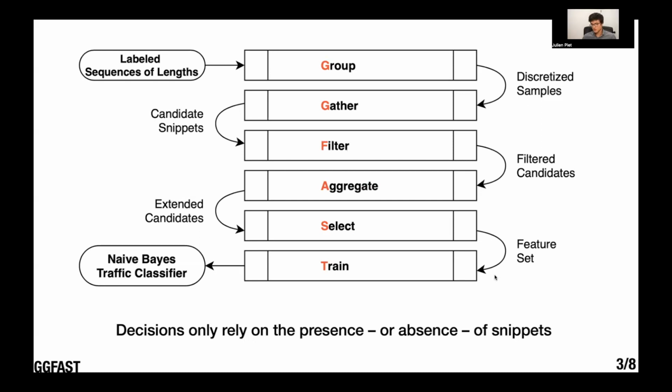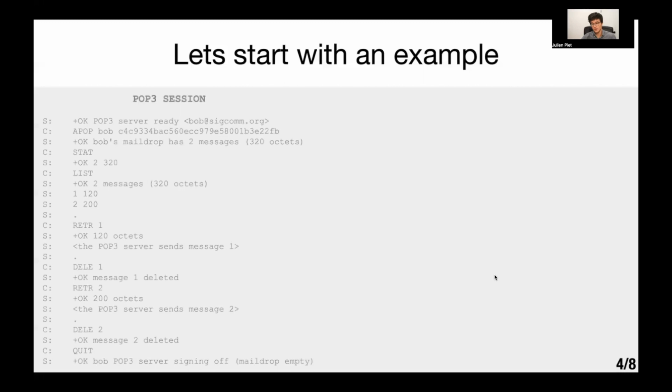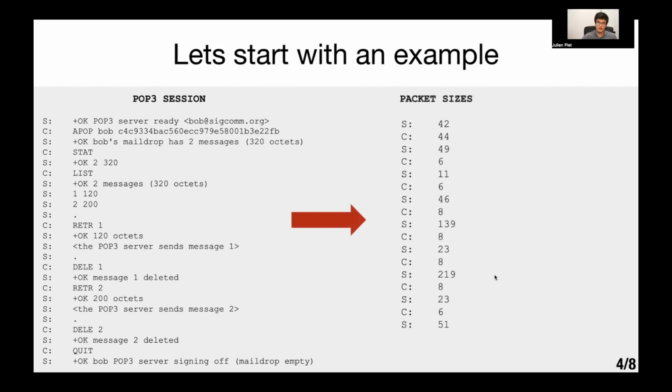And so we'll spend the rest of our time trying to understand what a snippet is, because that's key to the intuition behind GGFAST. So let's start with an example. Here we have a POP3 session, which is of course not a real one. And we look at its packet sizes from the server and the client and transform that into a sequence of lengths, where a right arrow is indicative of a flow from the server to the client, and a left arrow is indicative of a flow from the client to the server.